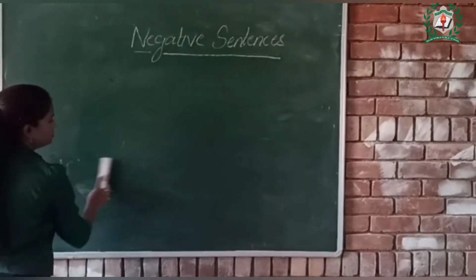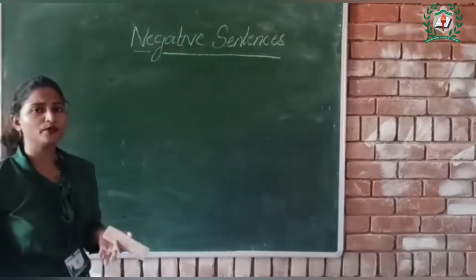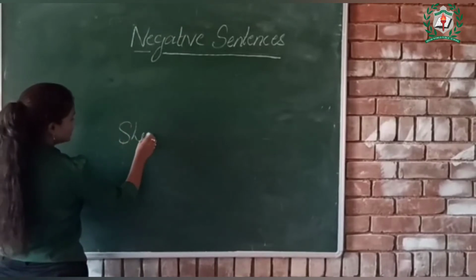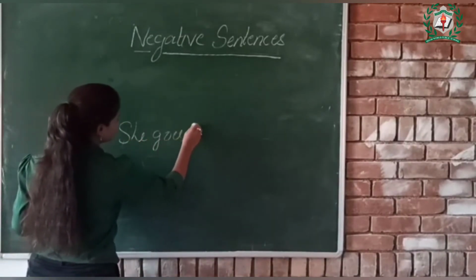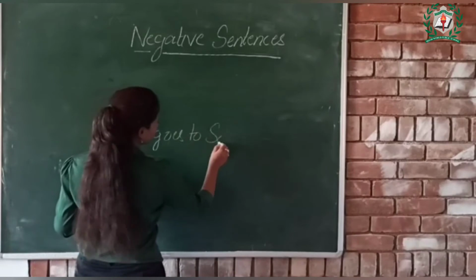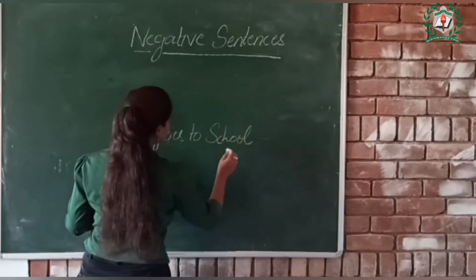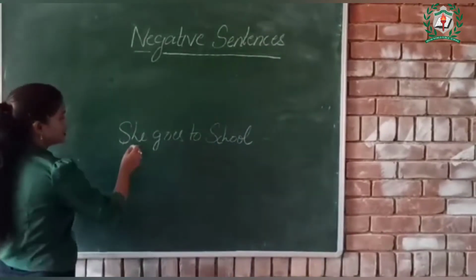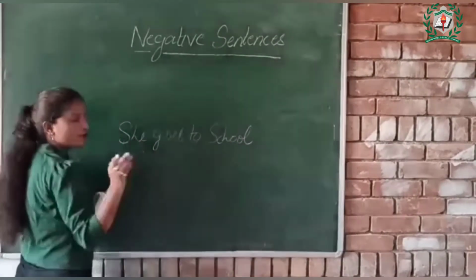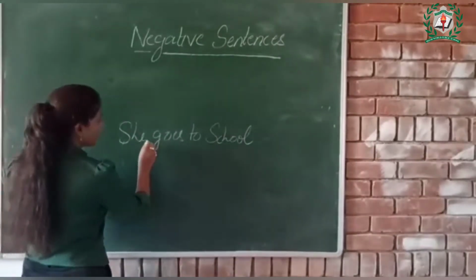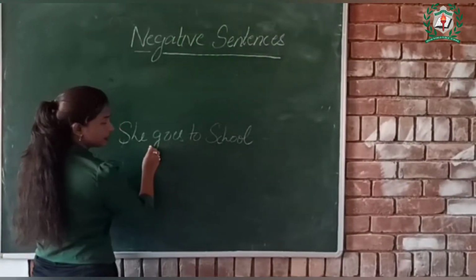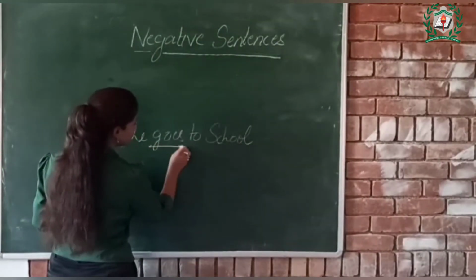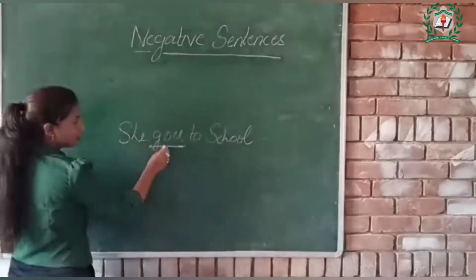If you do not find any helping verb in the sentence, then what will you do? For example, she goes to school. In this, what will you do? Just find out the action word in the sentence, and here the action word is goes. So goes is an action verb.